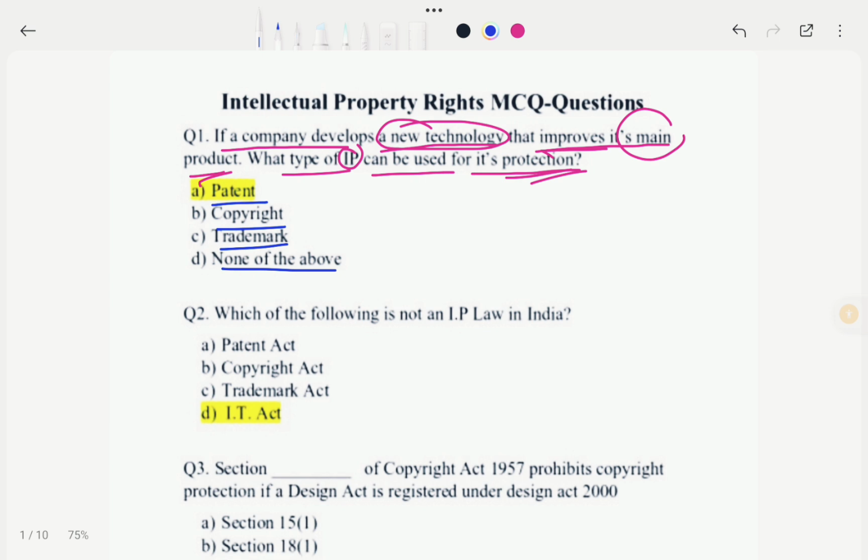So in this case our correct option would be option A, that means the company can use patent right for its protection. So in this case our correct option would be option A. Okay, so now moving to next question.